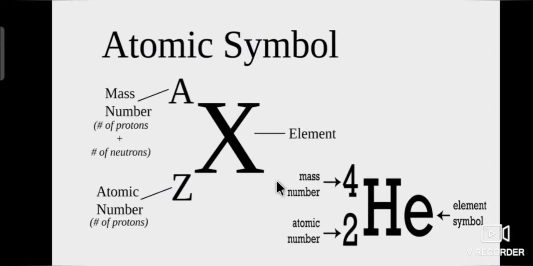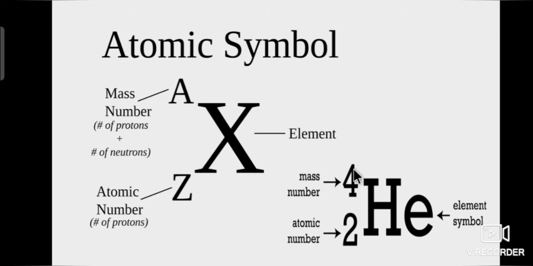See the picture, students. Elements are always represented like this. Here X is an element denoted by a single letter or 2 letters. Below is the atomic number and above is the mass number.